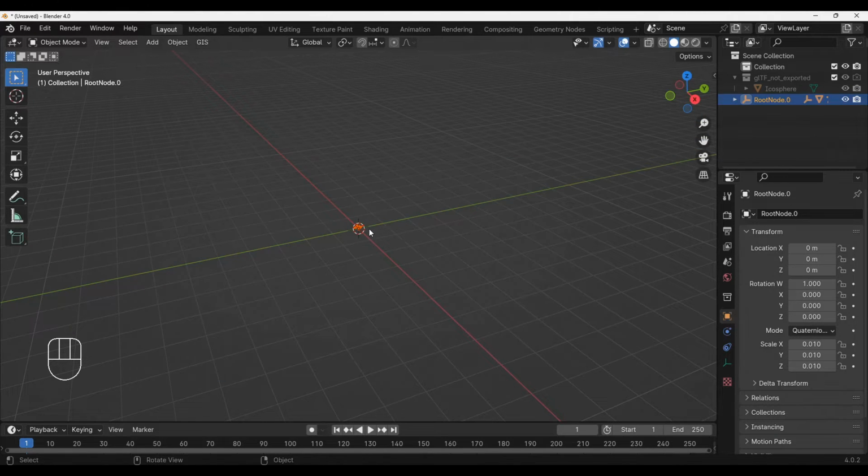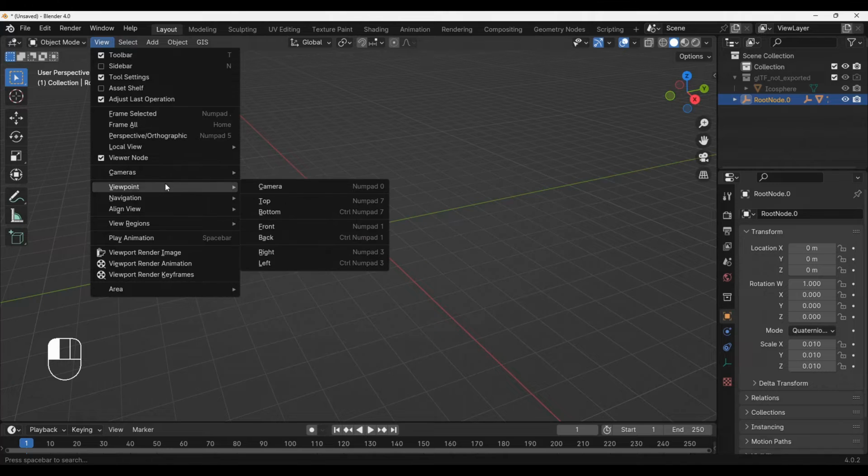Now the model is very small. In 3D viewport, we go to View, choose Frame, select it to zoom in and have a better view.